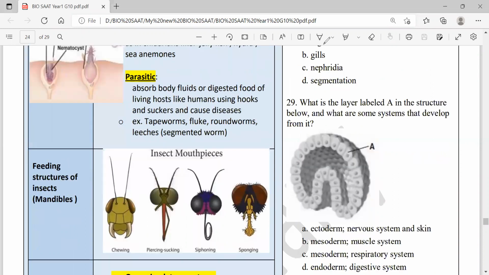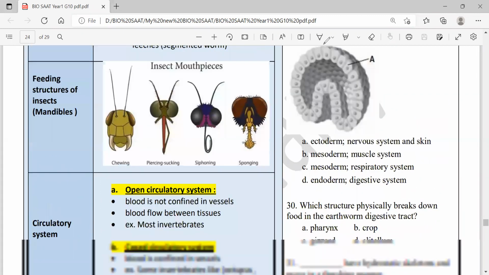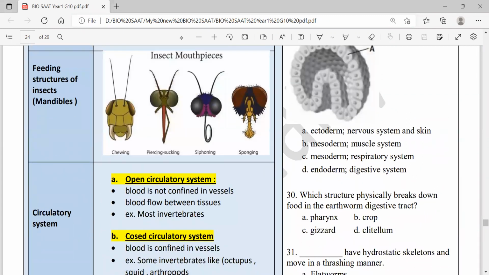Here we go. Okay, more about feeding. Teacher, what about insects? I think you'll have seen these mouth parts. Insects' mouth parts, sometimes called mandibles. These mouth parts are different in insects. This one is for chewing, as in grasshopper. They eat plants, chew the dry plant parts, as in grasshopper.